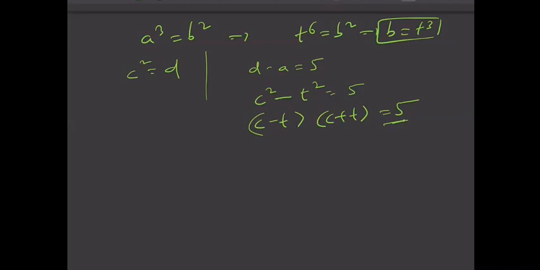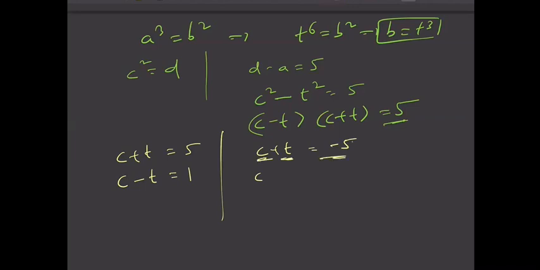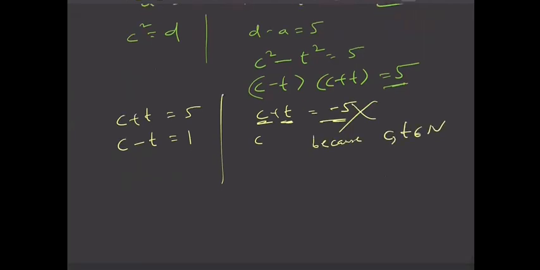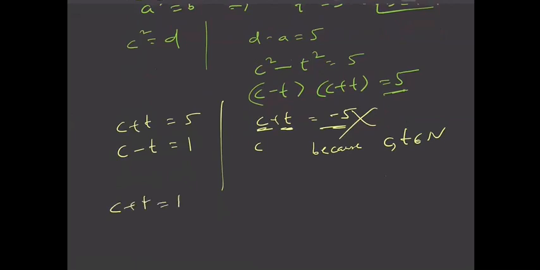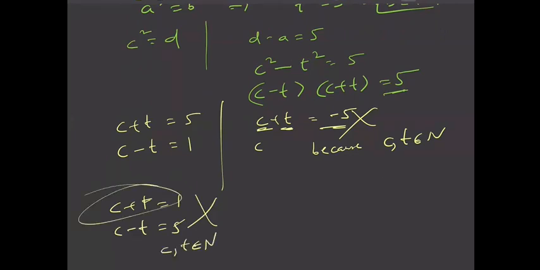So what are the possible cases? c plus t is 5 and c minus t is 1. Or c plus t is minus 5. This is not possible because c and t both are natural numbers only. One more case is c plus t equal to 1 and c minus t equal to 5. This is also not possible because c and t are natural, so c plus t will definitely be greater than c minus t. So only the first case is possible.